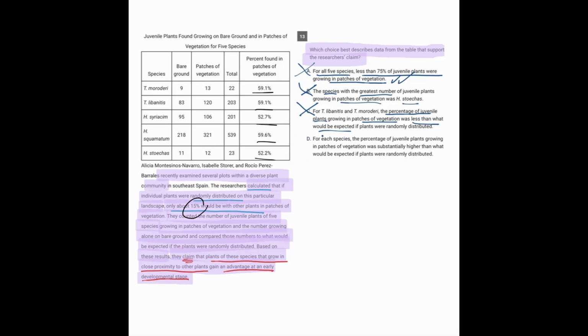And now D, for each species, the percent of juvenile plants growing in patches of vegetation was substantially higher than what would be expected if plants were randomly distributed. And that makes total sense because if they were randomly distributed, the prediction was 15%, which we're seeing right here. And the numbers all came out greater than 50%, which is substantially higher. So the answer for 13 is D.